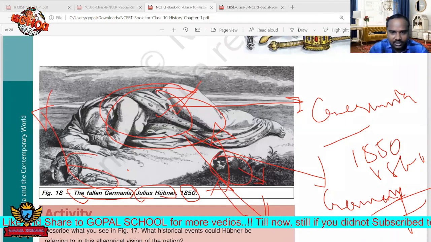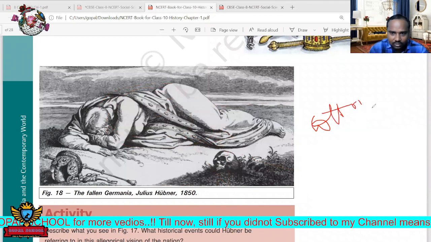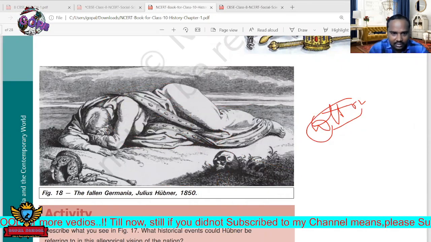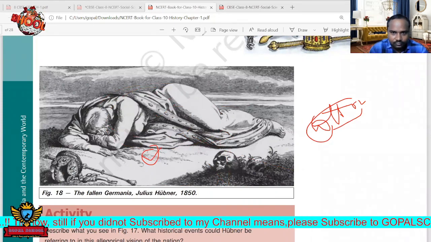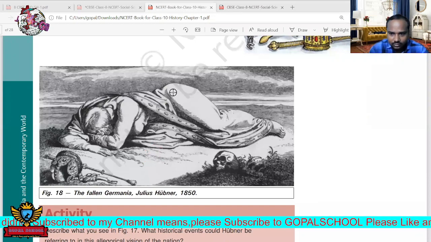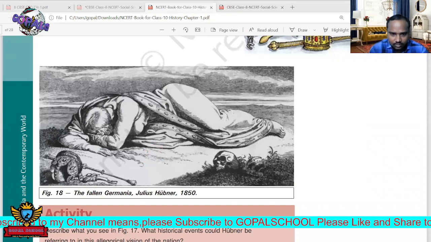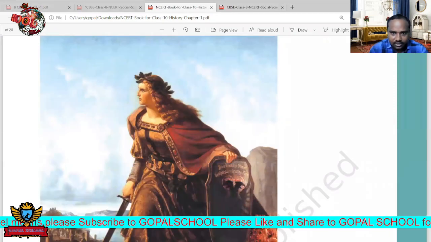Actually this is not a real one, but like a cartoon. Present day we are using cartoons for political purposes. Like that, here also it is drawn the same way. Okay, and next, we move forward. Yes, next one, see here. This picture is also very important.